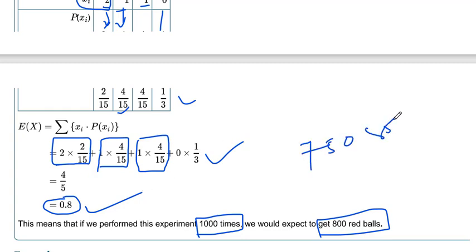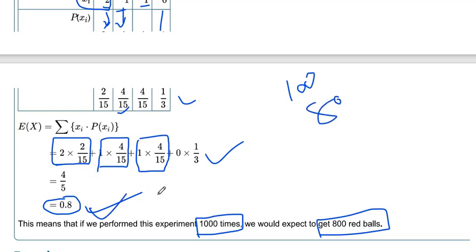Like this we can assume that getting a red ball when choosing 2 balls from the urn will be in between 750 to 850. We expect that a red ball will be chosen 800 times if we perform the experiment 1000 times. If we perform it 100 times, we will expect to get 80 red balls. From this formula we get the expected 80 red balls.